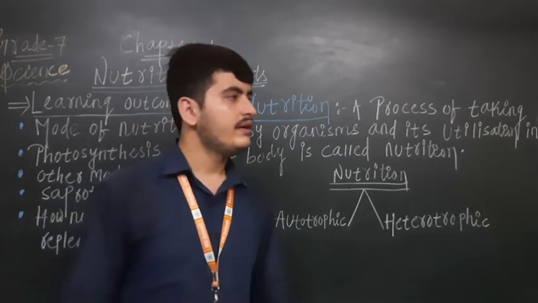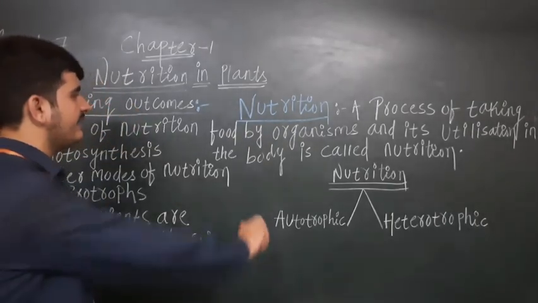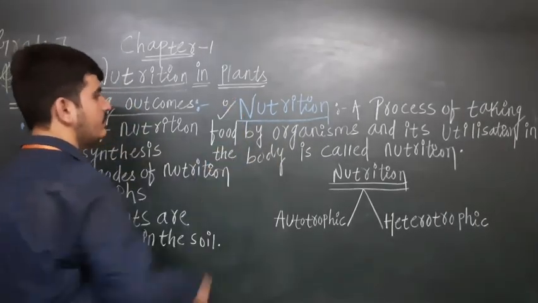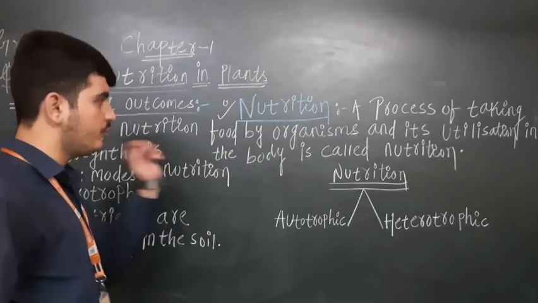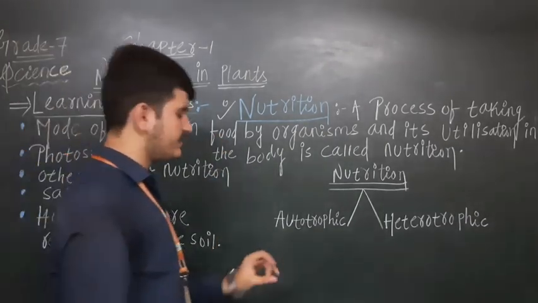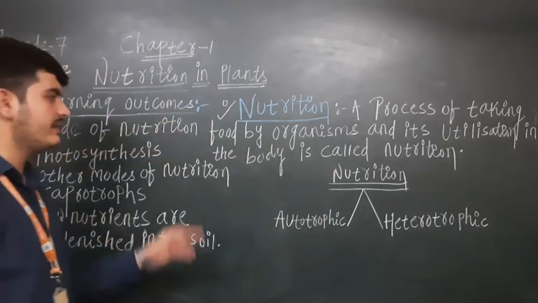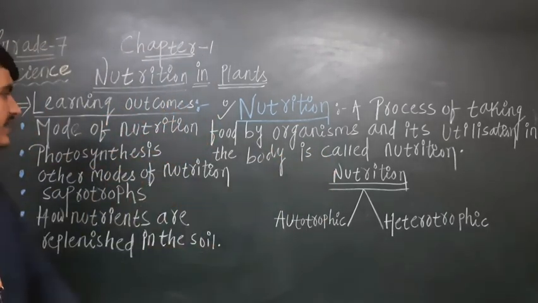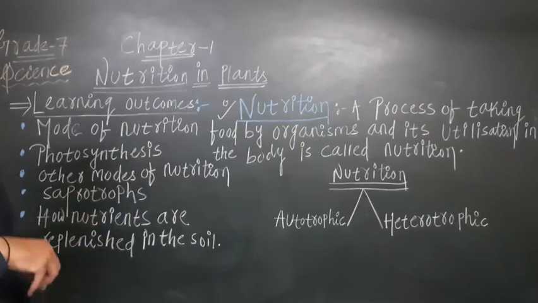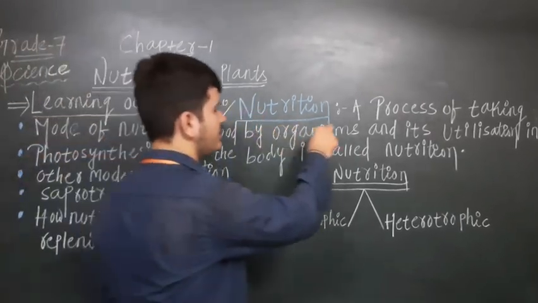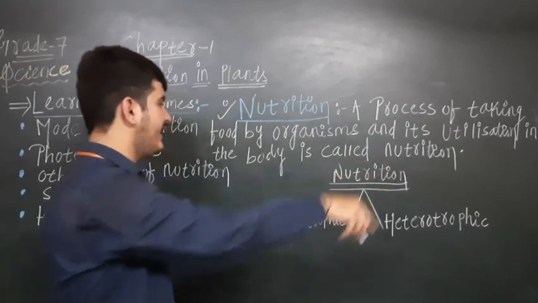Now let us see what is the correct and actual meaning of nutrition. It is a process of taking food by organisms, and its utilization in the body is called nutrition. This is the first topic I have started. Just see it again. Here nutrition means a process of taking food.